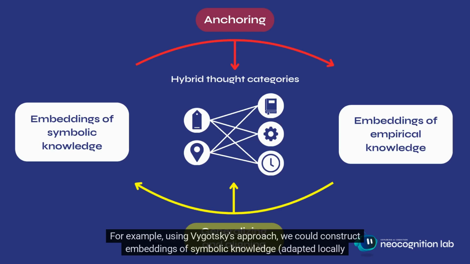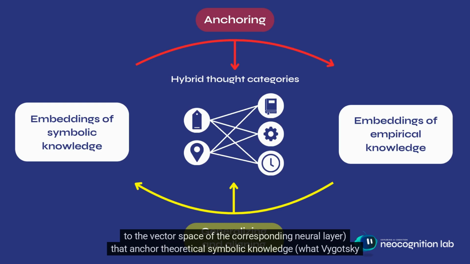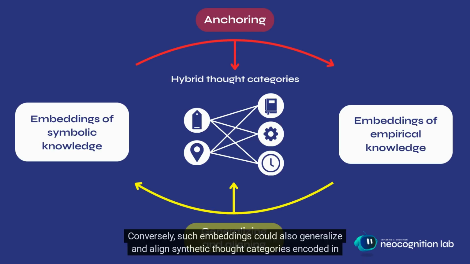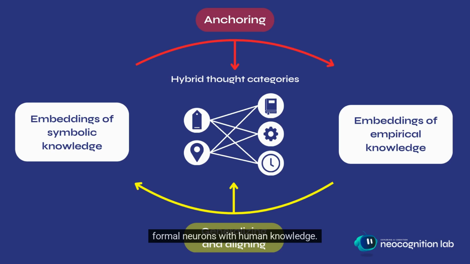For example, using Vygotsky's approach, we could construct embeddings of symbolic knowledge, adapted locally to the vector space of the corresponding neural layer, that anchor theoretical symbolic knowledge, what Vygotsky called scientific concepts, into empirical categorical dimensions, what he called practical concepts, accessible to synthetic cognition. Conversely, such embeddings could also generalize and align synthetic thought categories encoded in formal neurons with human knowledge.